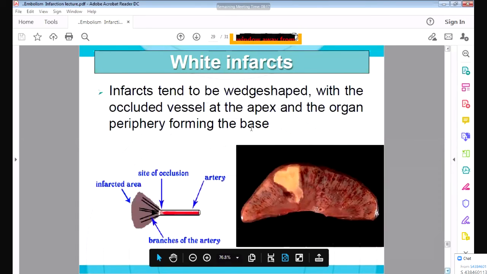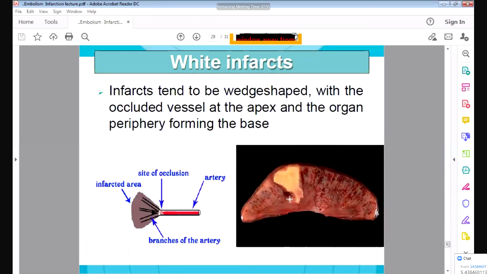So here you can see this is the white infarct. This is the kidney, and you can see this triangular area, which is the area that is affected. If this artery is blocked, this area will be damaged. It will not get any blood supply, the cells here will die. It will undergo coagulative necrosis, and this area will appear whitish in color. So you can see this triangular area whitish in color.